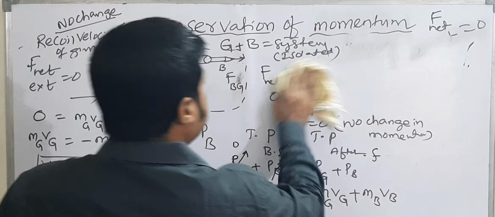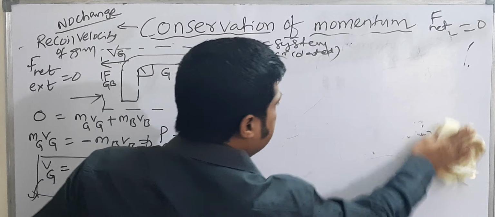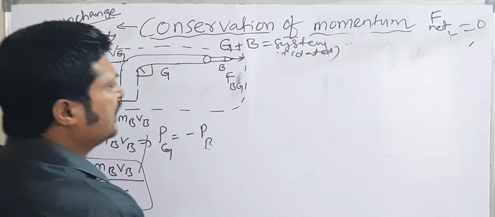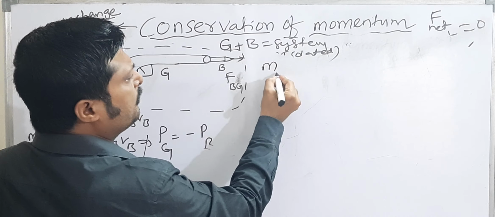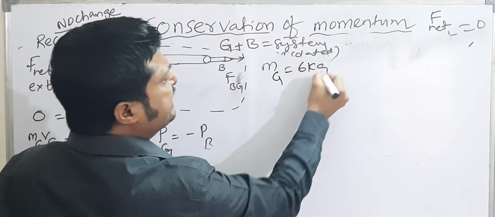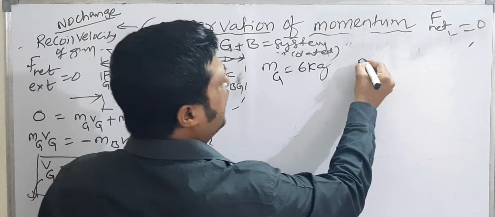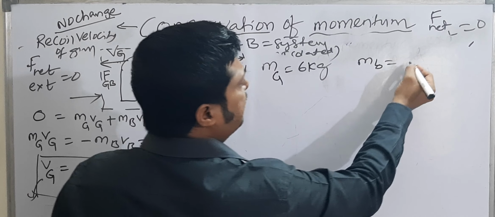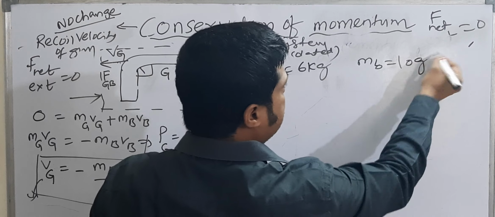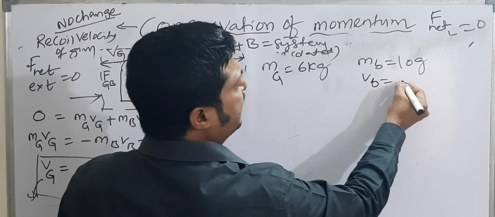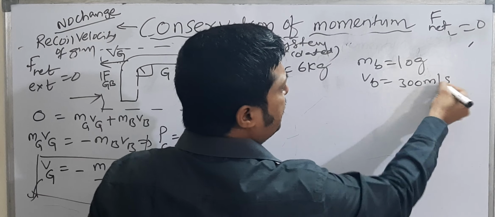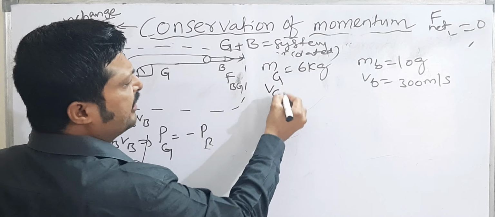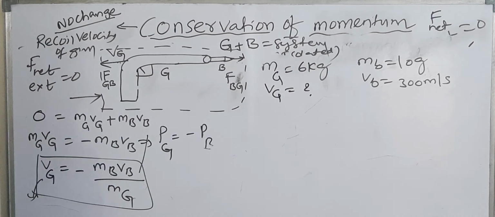Now see a simple example. Suppose mass of gun is 6 kg, mass of bullet is 10 grams, and velocity of bullet is 300 meter per second. Then find the velocity of gun.